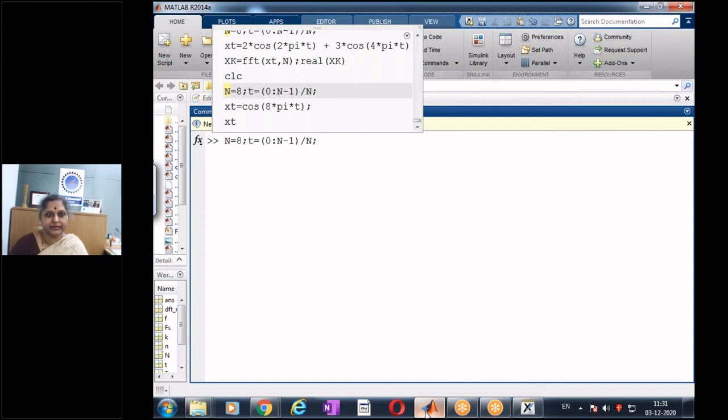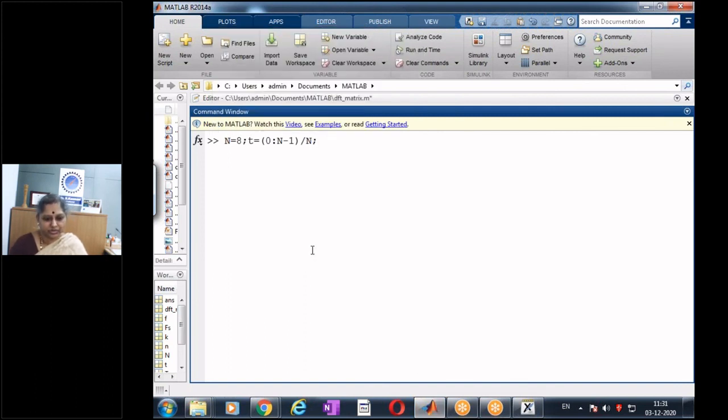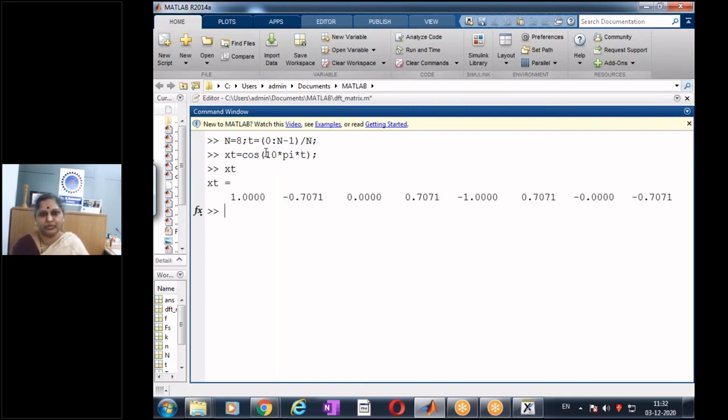So my N remains same. N is still 8. I still want to do this. But what is my x of t now? x of t is cos 10 pi t. And what is cos 10 pi t? It's a signal of frequency 5 hertz. And let us see how is my x of t. It is having some value. So I'm getting samples: 1, 0.707, 0, minus 0.707, minus 1, minus 0.707, 0, 0.707.